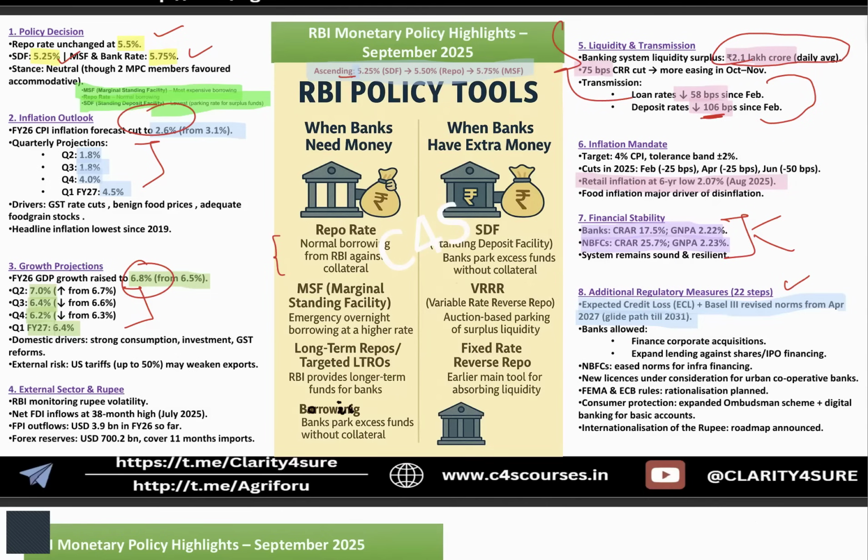It will not be dispersed. So that's why the loan rates have come down and deposit rates have also been decreased, so that people take out that money and invest in other places. It helps in the growth of the economy. So this liquidity and transmission is again important. Financial stability values are important. And last but not least, these 22 measures are going to be very, very important for your upcoming examination.